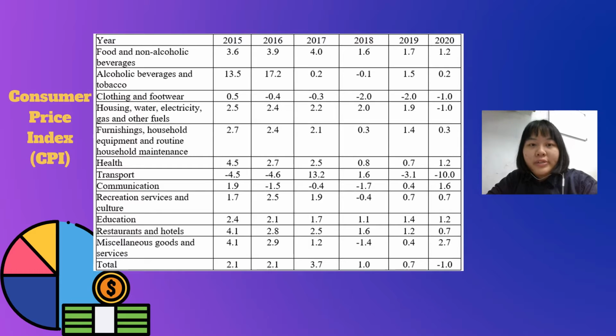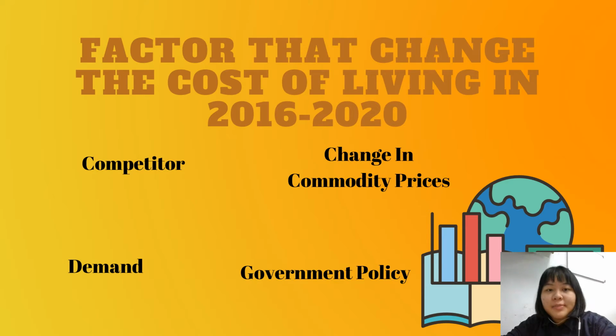There are 12 items used to calculate the consumer price index. For example, food and non-alcohol beverages, transport, communication, health, and so on. This part I will present about the main factor that changed the cost of living in Malaysia from 2016 to 2020. For example, in 2016, the food price in the food at home increased. Examples of food at home category are vegetable, fish, and seafood, and so on.